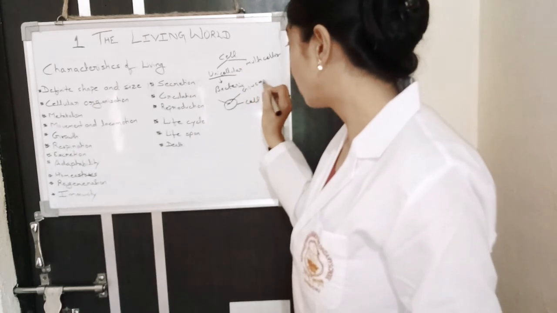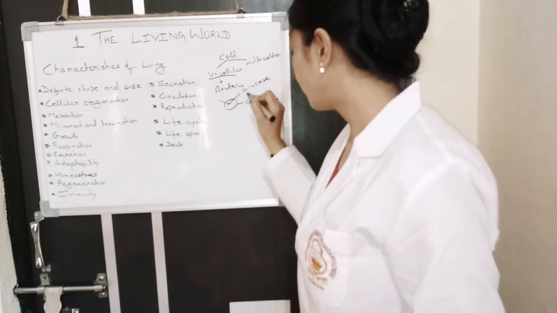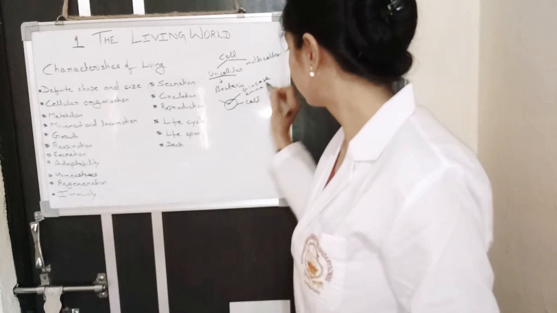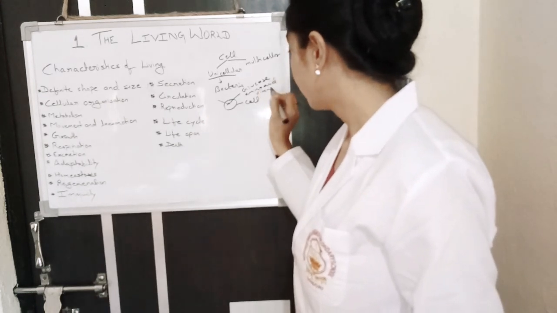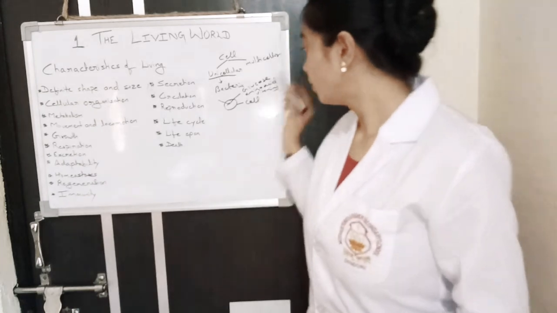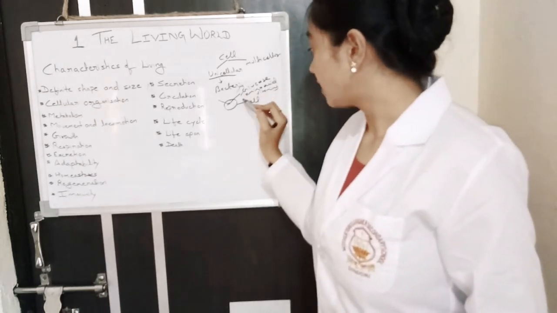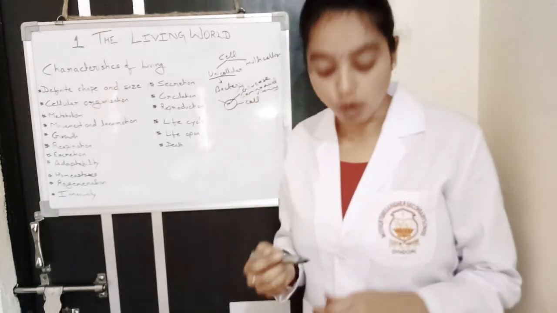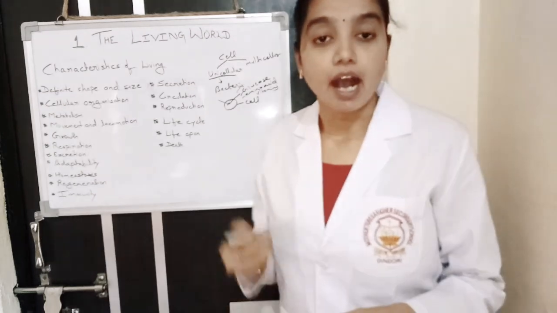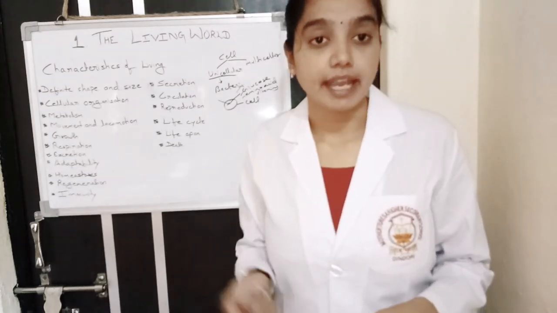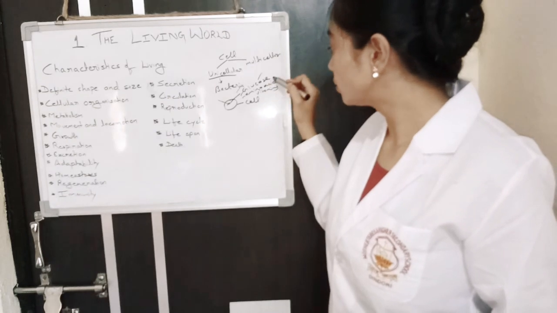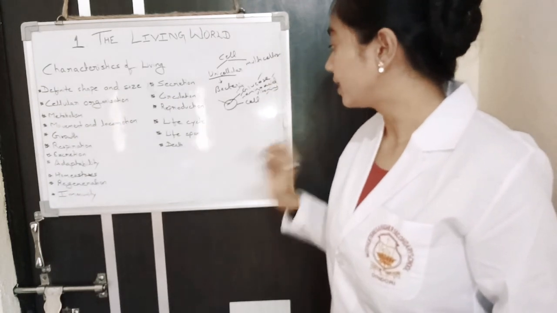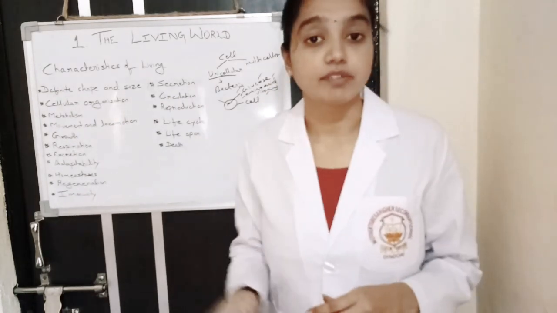Like glucose, amino acid, vitamins, etc. So these nutrients are further broken down to obtain energy, and after obtaining energy, the remaining is excreted out of the cell.